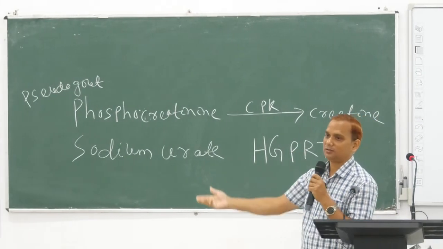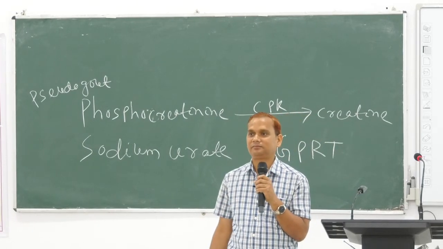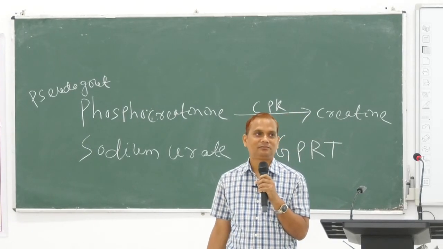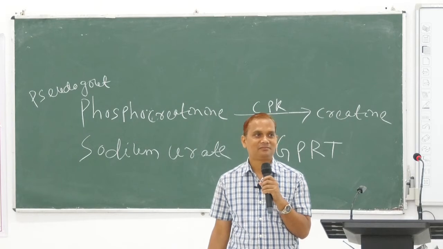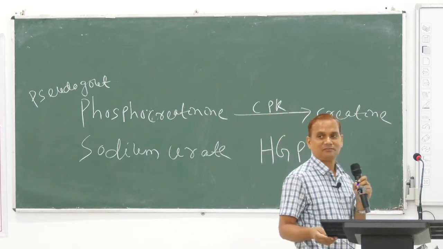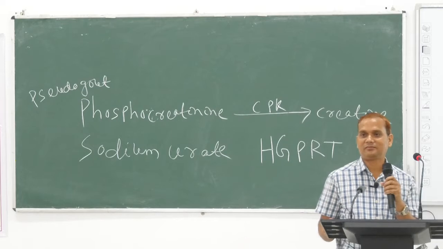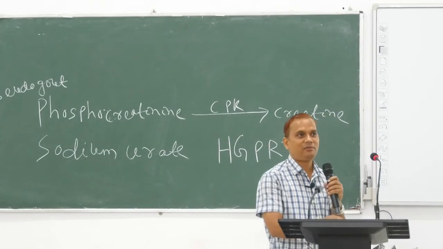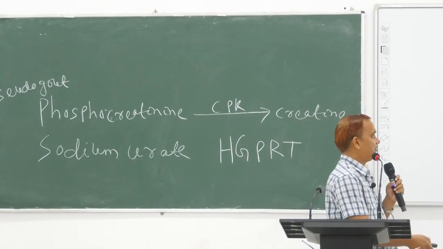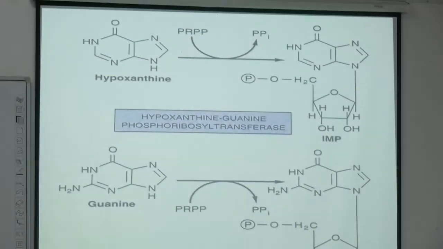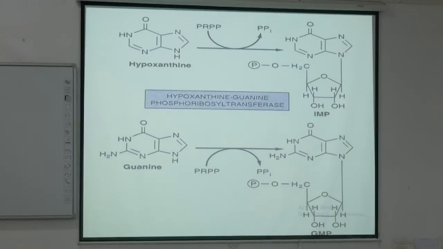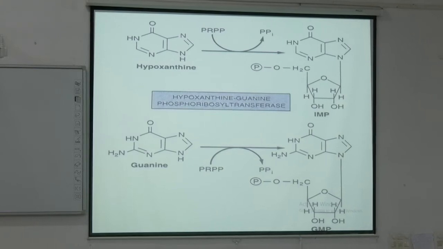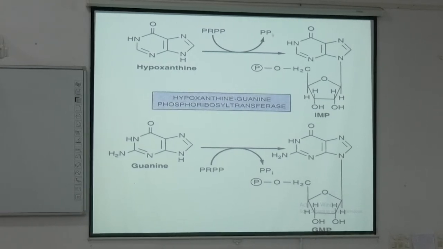What converts to what? Yes, synthesis of inosine monophosphate. So hypoxanthine will be converted to IMP, or guanine is converted to GMP, by the help of the enzyme HGPRT, hypoxanthine guanine phosphoribosyl transferase.